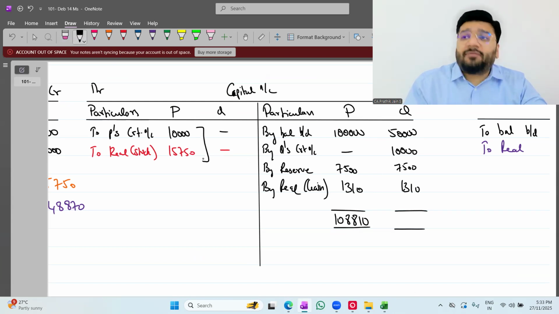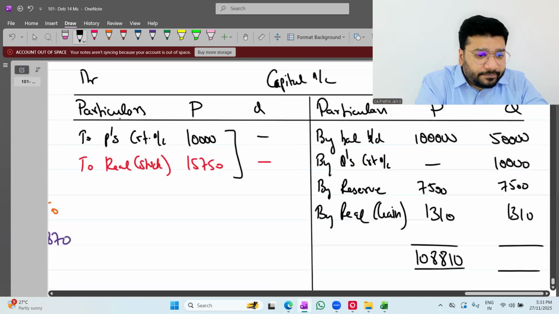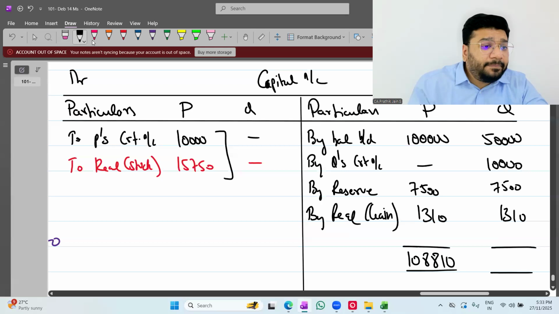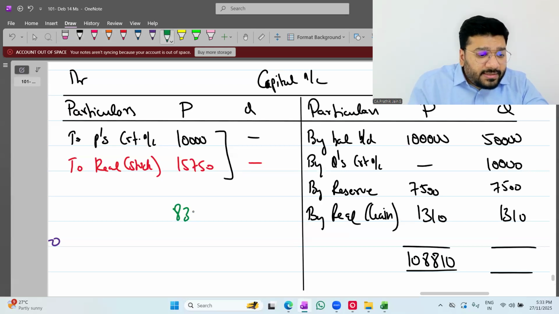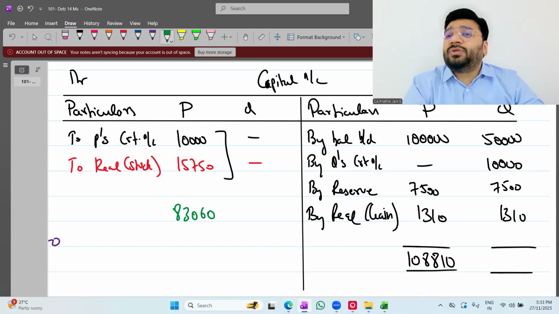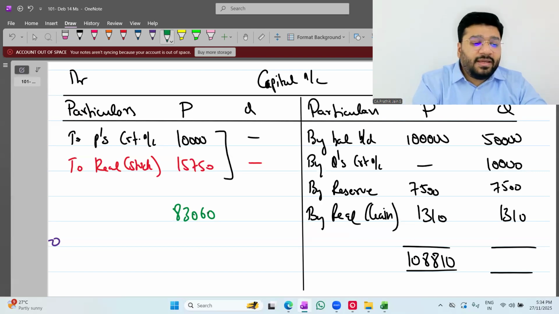And this much we have to recover from the partner. So after set off, what is the net amount that we have to pay? 83060. Always do this balancing first in pencil. There's a reason behind it. 83060. Okay. Likewise, please tell me what is the total money that we owe to Q?